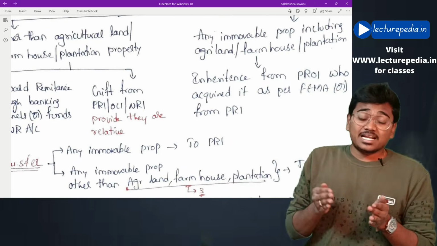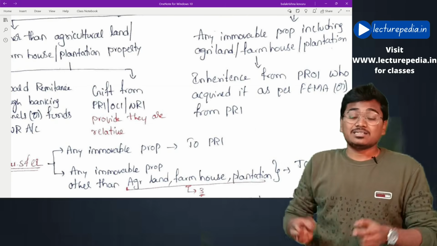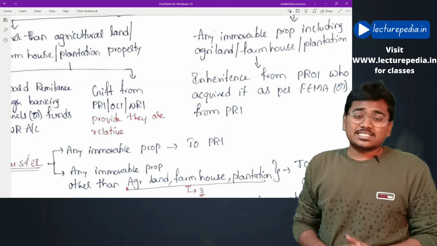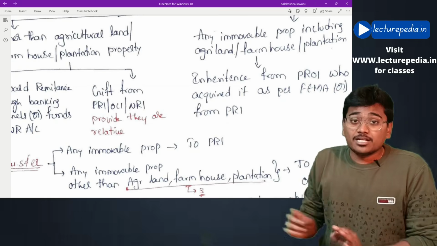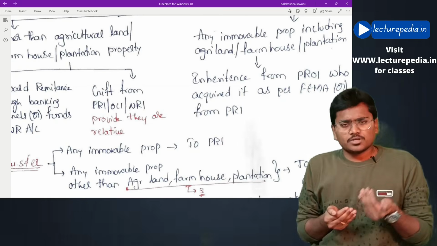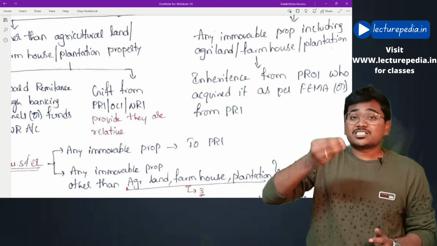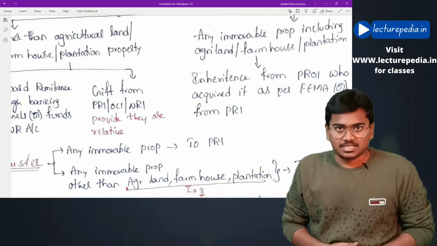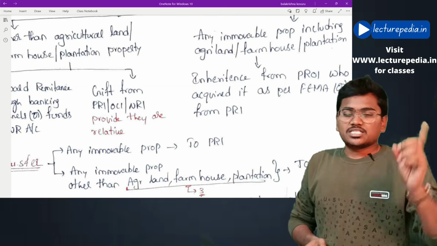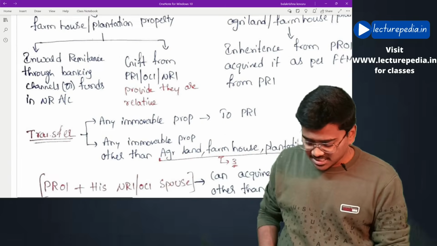An NRI or OCI can also receive immovable property other than those three properties as a gift from another NRI or another OCI or from a PRI, provided those people are relatives of this NRI or OCI who is acquiring the property, as per section 2 subsection 77 I guess of the Companies Act 2013. In the Companies Act 2013, section 2 subsection 77, there is a definition of relative. As per that they should be relatives.